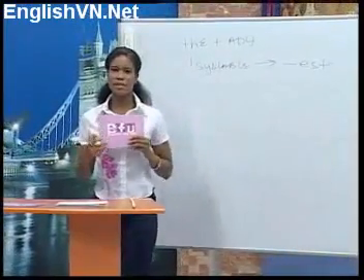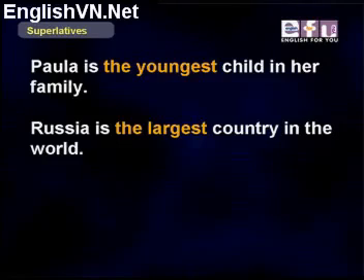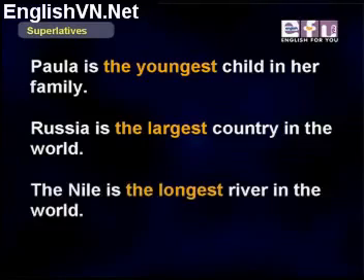Take a look at some examples. Paula is the youngest child in her family. Next example. Russia is the largest country in the world. Next example. The Nile is the longest river in the world.